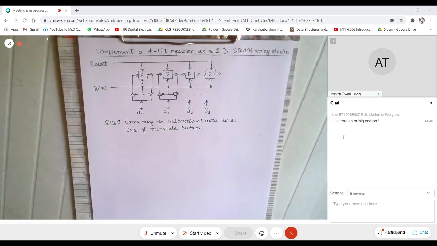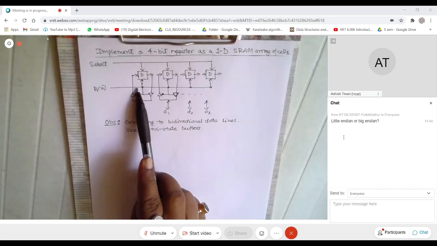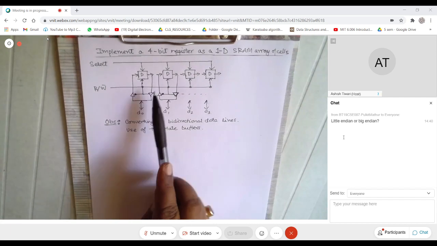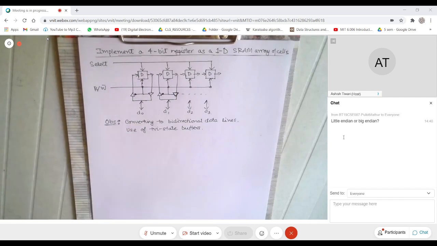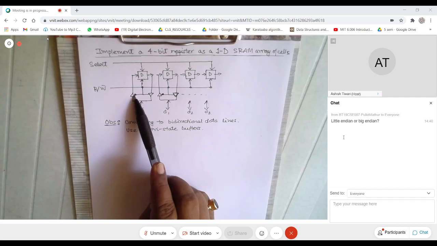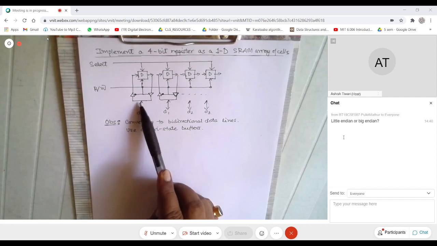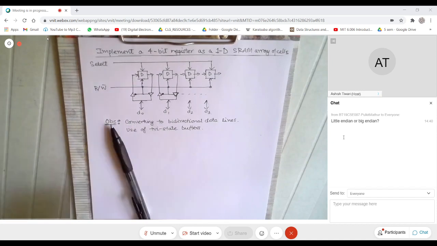Tri-state buffers are something like, for example, if you look at this tri-state buffer, this tri-state buffer is driven by the read write line. So when the read line is high, this buffer will be enabled, and whatever is there on this line will actually connect here. So you can actually read something. Similarly, if this line is low, then you invert this. So in that case, this buffer or this switch will close and this line will connect here. So whatever is being written here can actually be written onto the latch.